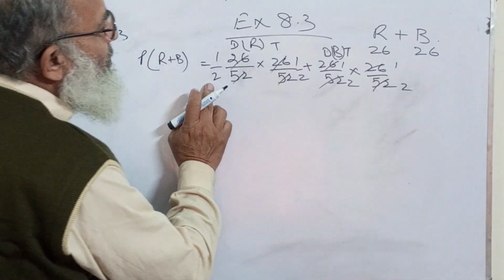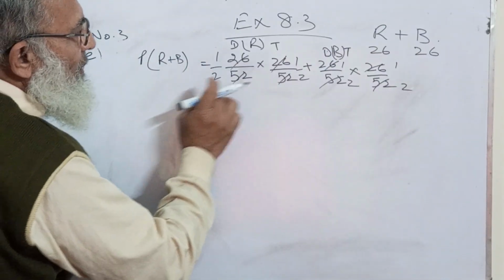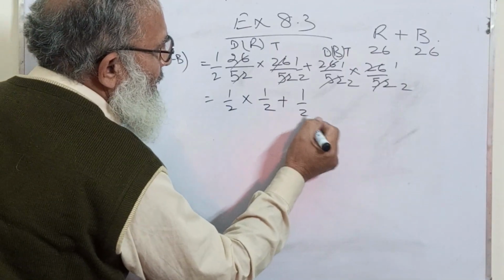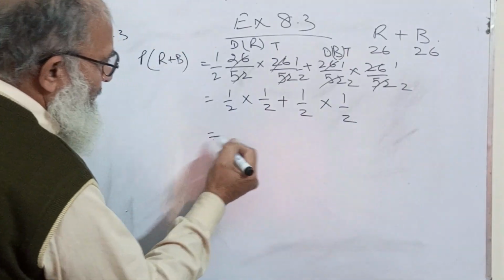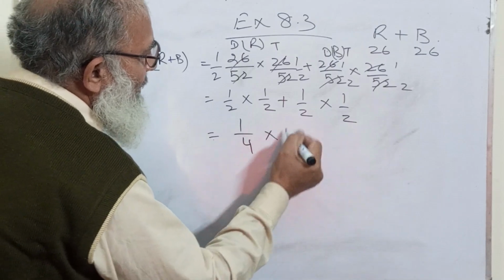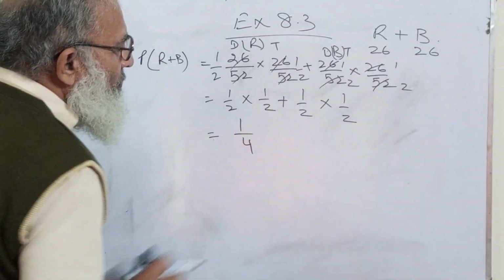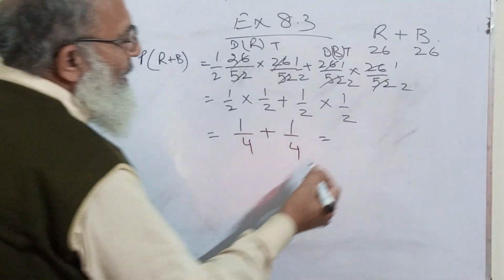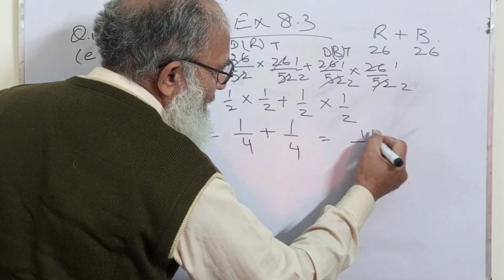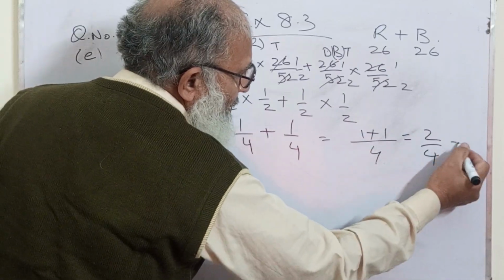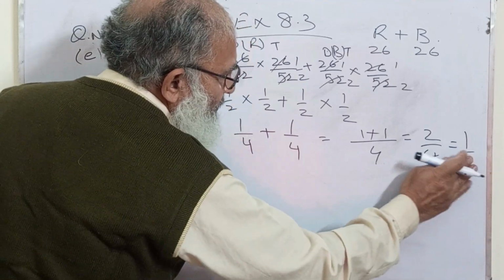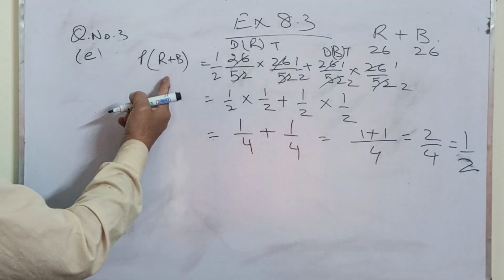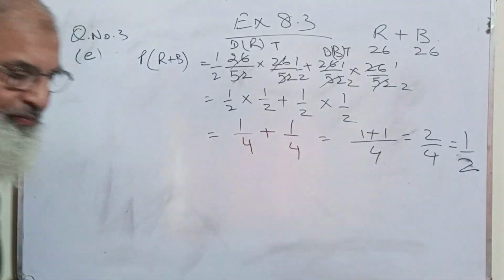Now what happens here? You see, 1 by 2 multiplied by 1 by 2 plus 1 by 2 multiplied by 1 by 2. It will become 1 by 4 plus 1 by 4. 1 plus 1 is equal to 2 by 4, that is equal to 1 by 2. The probability that both are red cards or both are black cards is 1 by 2.